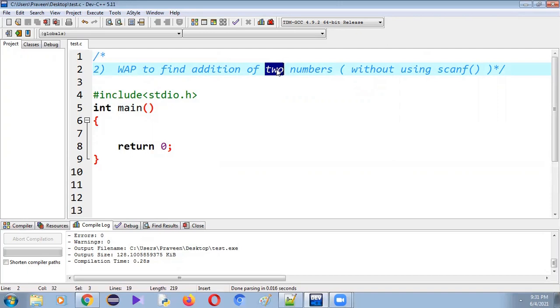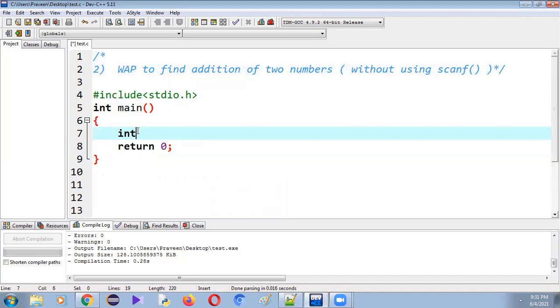To store these 2 input numbers, how many variables do we require? We require 2 variables. Let me take int data type. So what is the syntax to declare the variables? Data type followed by variable name. Remember one point, before using the variables, we have to declare them. Int followed by the variable name. It would be better to give meaningful variable names.